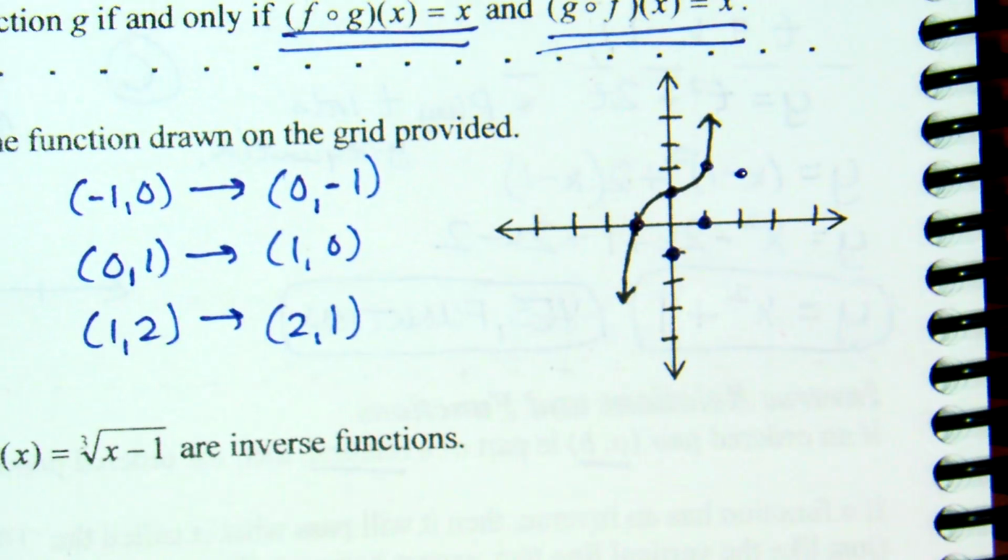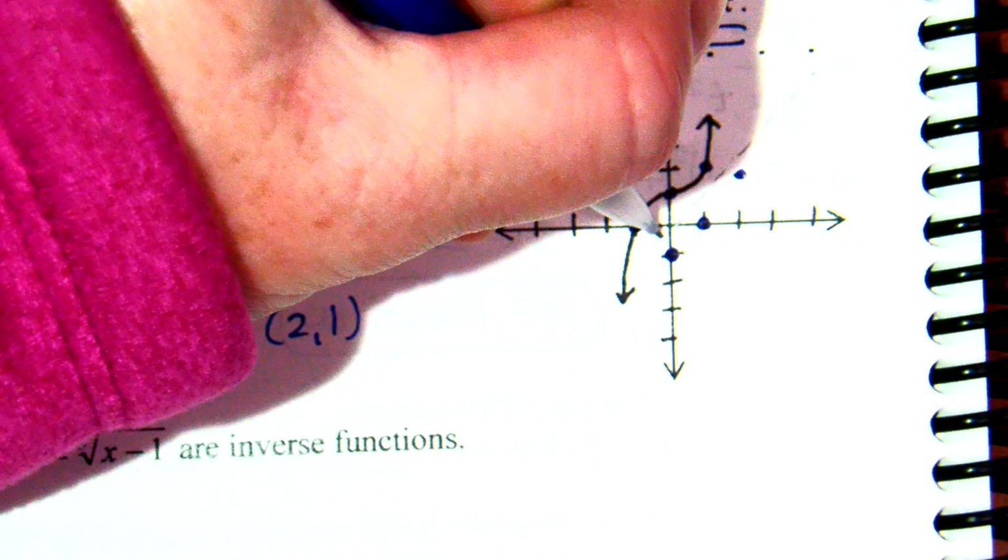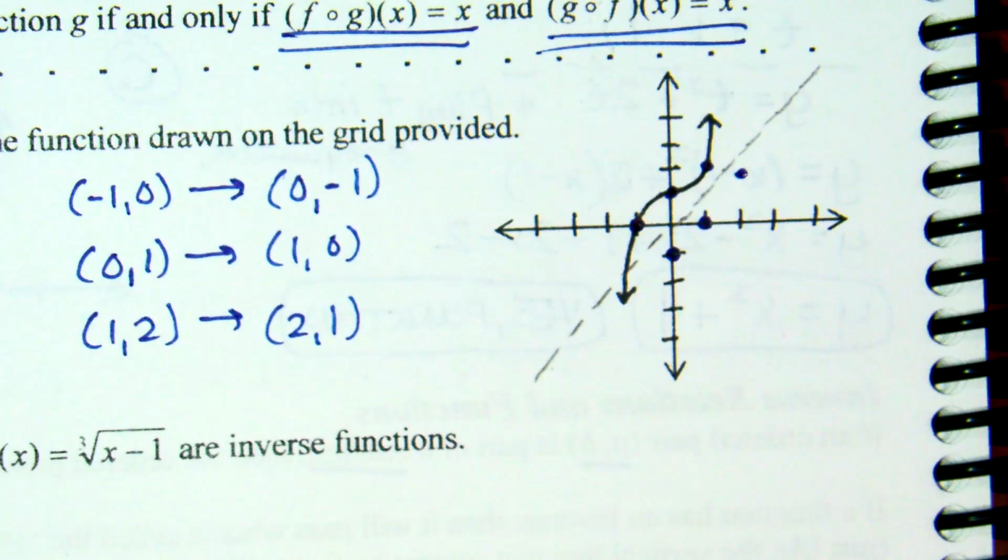Now, this is where it gets a little tricky. Right now it looks like we just put three dots in a line, doesn't it? But since we're reflecting it, remember, it reflects across that perfect line of y equals x. So if I draw that in lightly in pencil, can you see my y equals x line there?